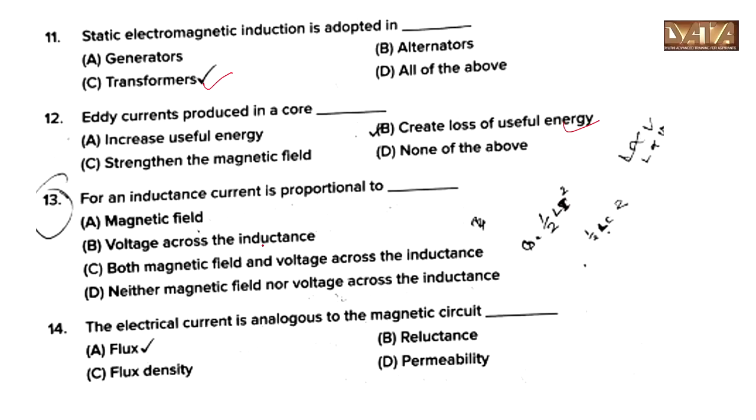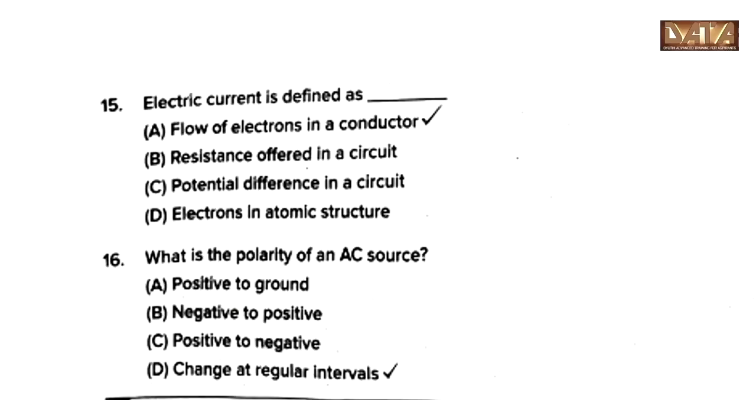For an inductance, current is proportional to magnetic field. Option A. The electrical current is analogous to the magnetic circuit. Option A, flux. Electric current is defined as option A, flow of electrons in a conductor.